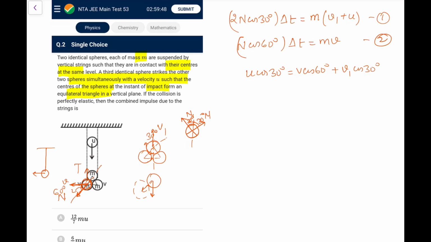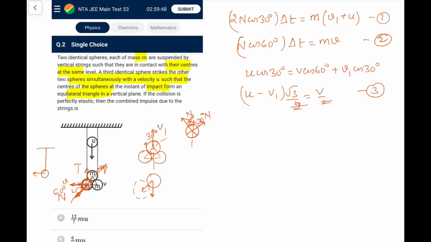Just remember, this is going there, this is going there, so separation, both will get added up because both are in opposite directions. So this is my third equation. So if I do this, taking this here, (u minus v1) cos 30, which is root 3 by 2, would be equal to v by 2. So cancelling it, this is the third equation that I have got now.